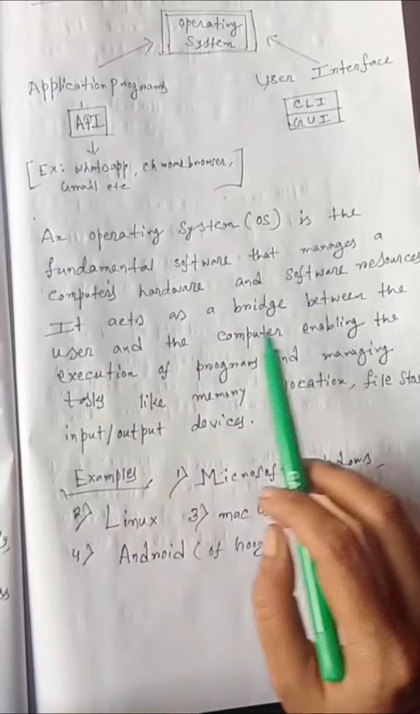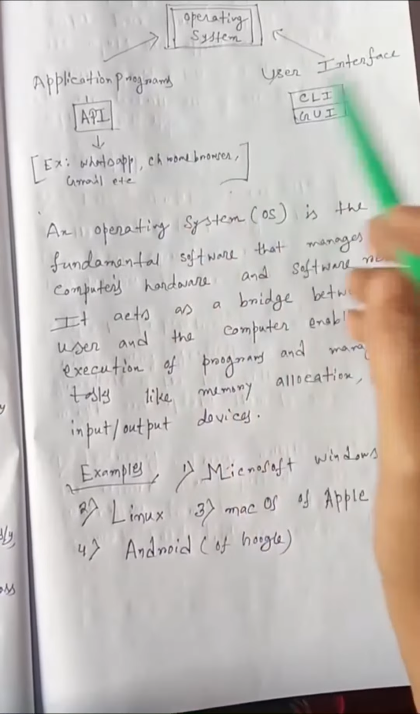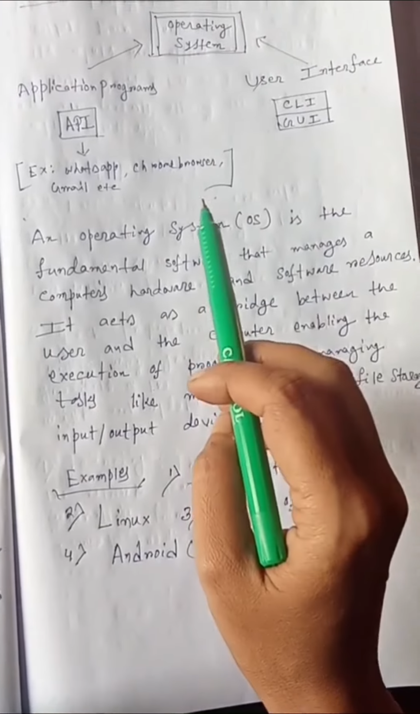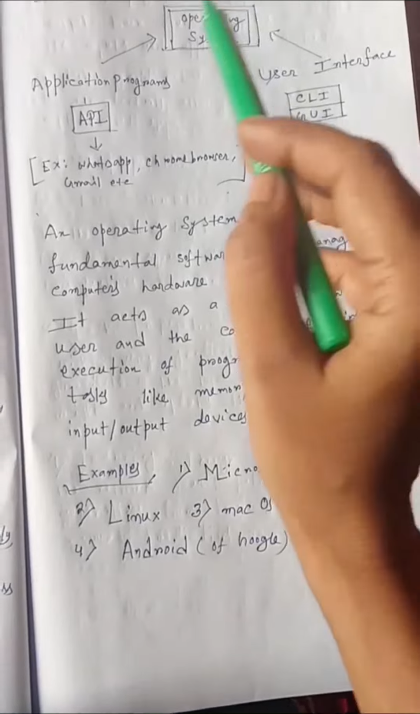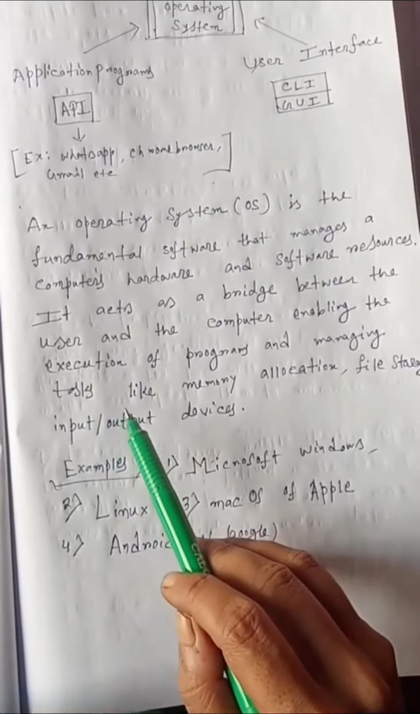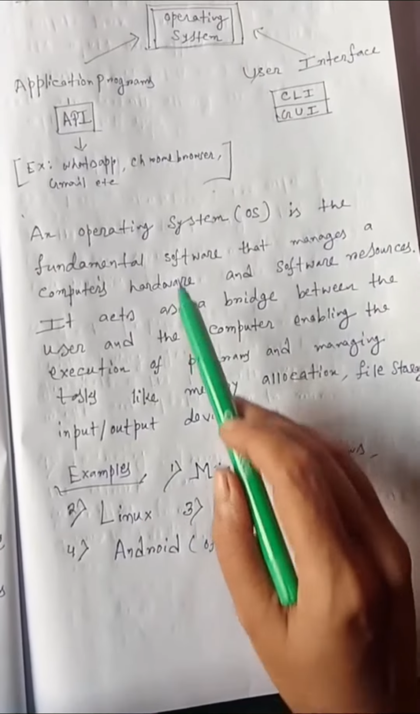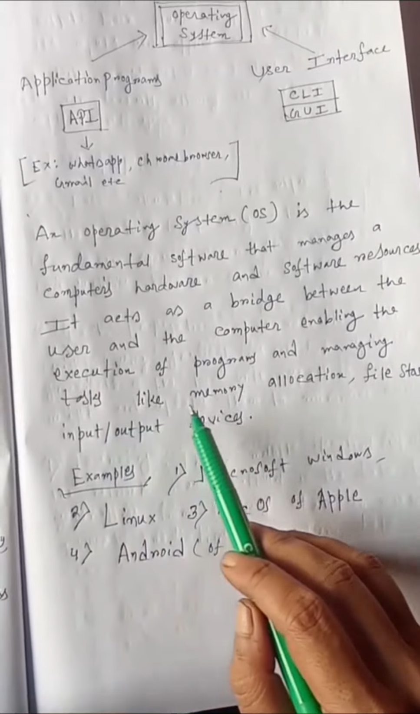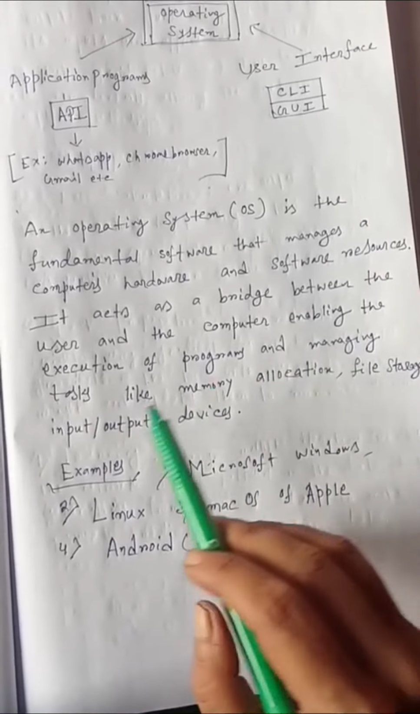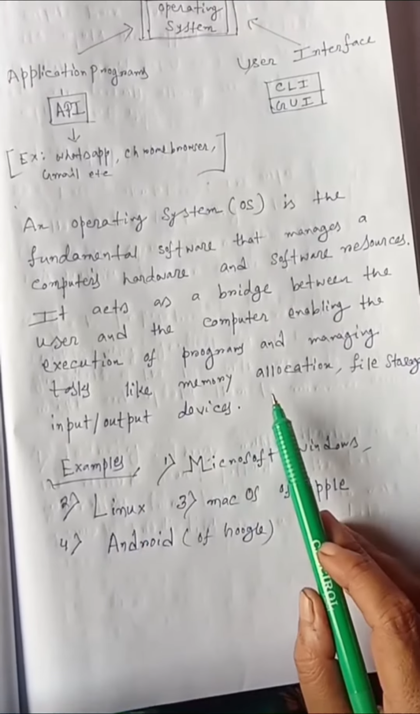So it acts as a bridge. Operating system acts as a bridge or as an intermediary between the user interface and the application programming interface. It enables the execution of programs and manages tasks like memory allocation.